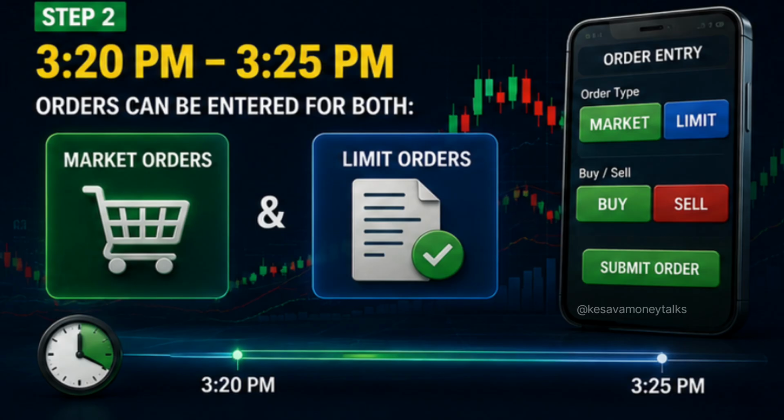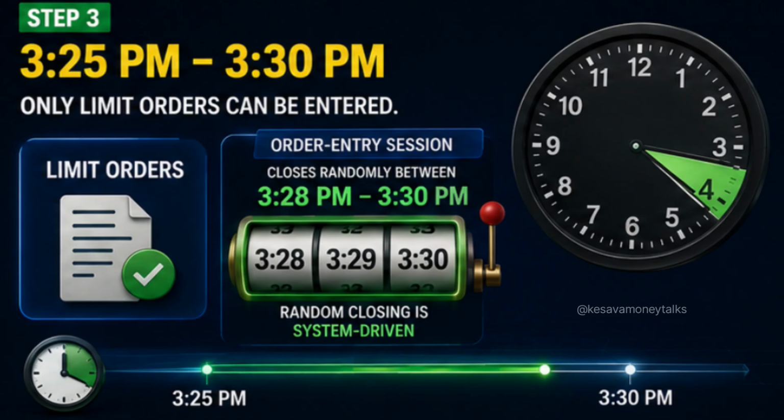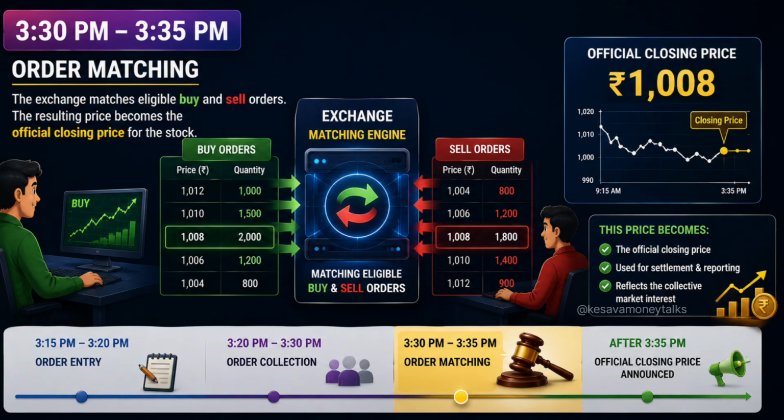3:20 pm to 3:25 pm, orders can be entered, both market orders and limit orders. 3:25 pm to 3:30 pm, only limit orders can be entered. The order entry section closes randomly between 3:28 pm and 3:30 pm. This random closing is system driven. 3:30 pm to 3:35 pm. Now comes order matching. The exchange matches eligible buy and sell orders. The resulting price becomes the official closing price for the stock.